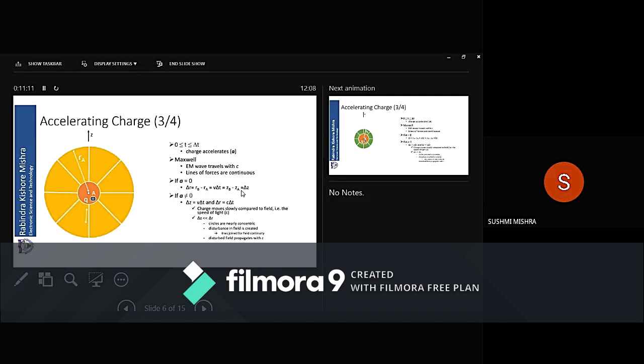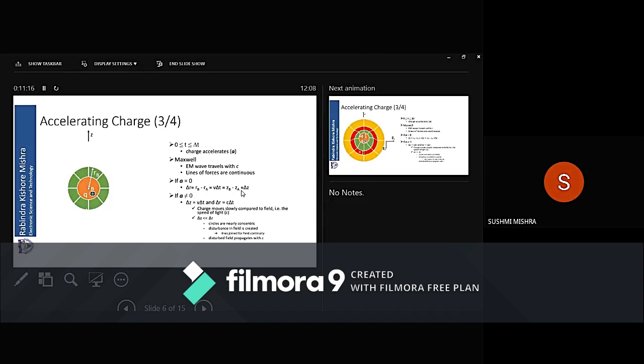Suppose this was the A case, then come to B. This is B. So here is the rB. Earlier you saw rA. So rB minus rA, you can imagine what it is. Now when a is not equal to 0, your delta z is equal to v delta t. What is delta z? Displacement of the charge. Charge has been displaced with a velocity v. So delta z is equal to v delta t.